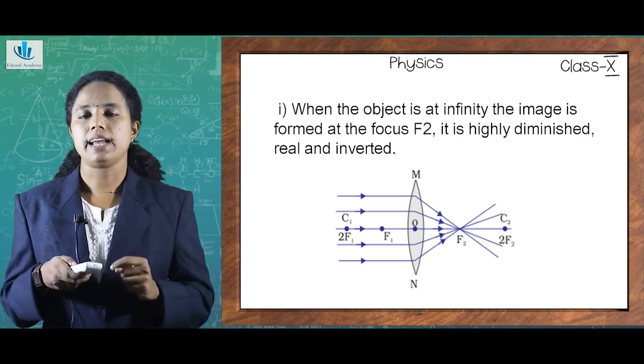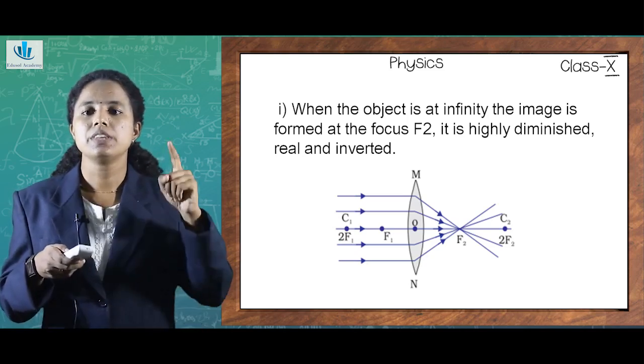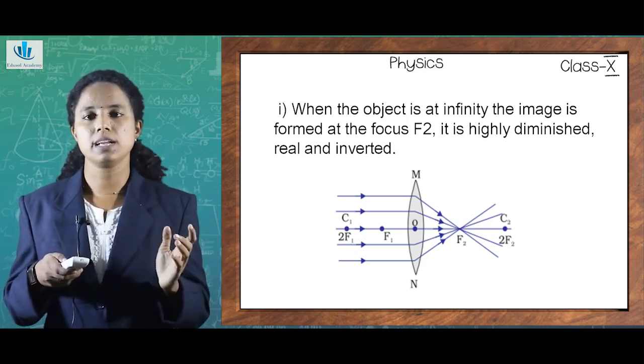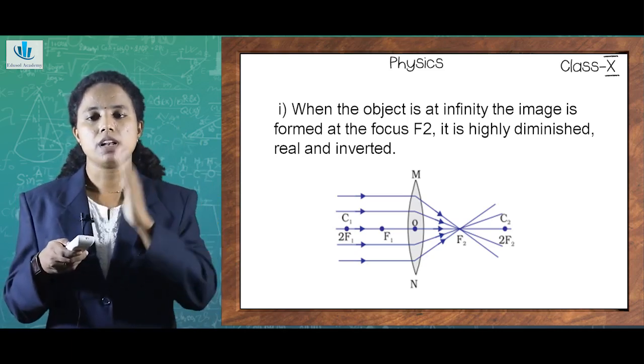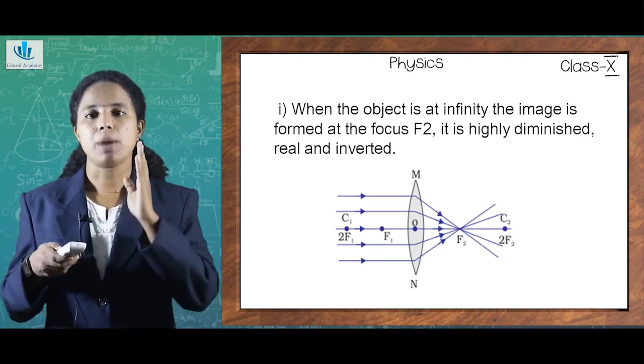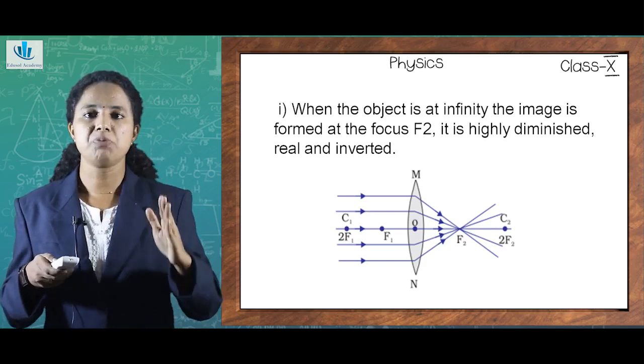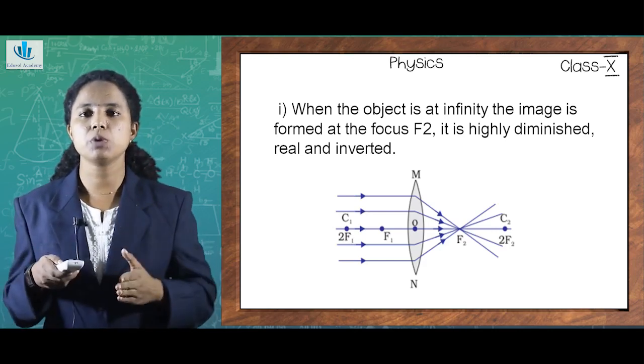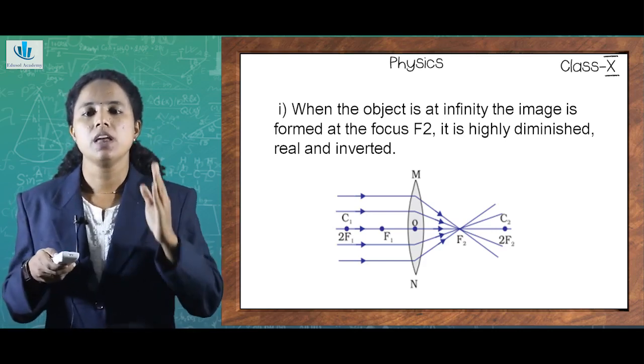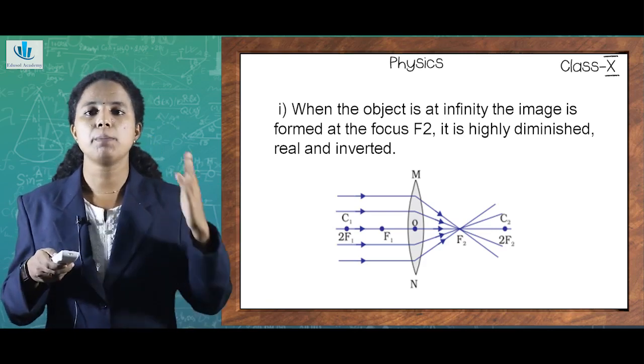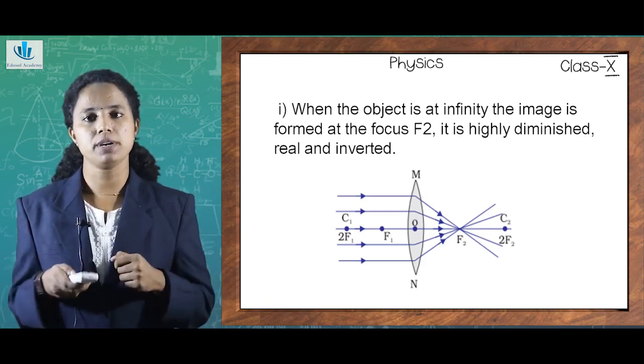Here you can see that in case of a mirror, there was only one reflecting surface, isn't it? So to the left hand side, I am placing my object and there was C, F and P. C represents the center of curvature, F represented the principal focus and P represented my pole or center of the mirror.